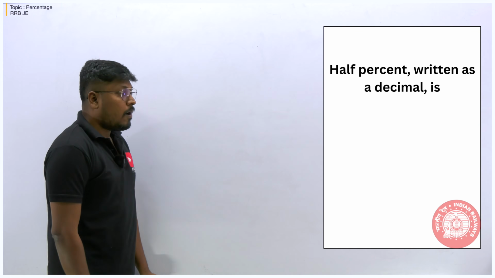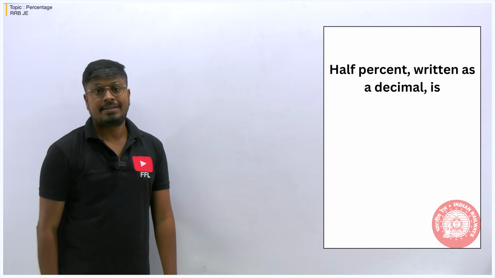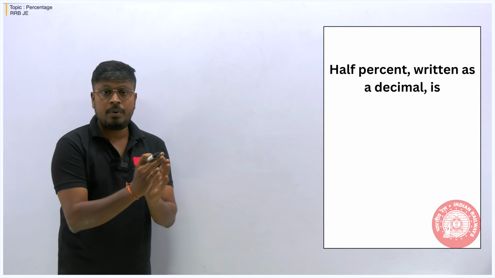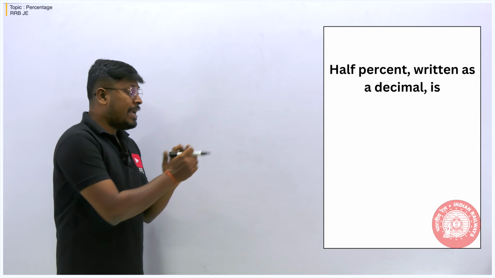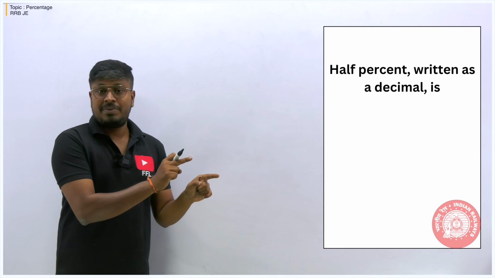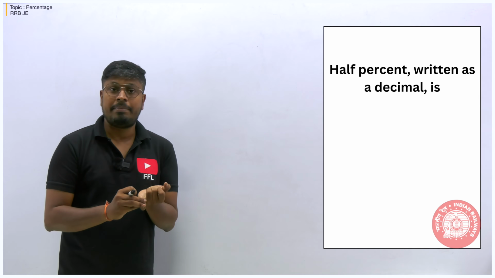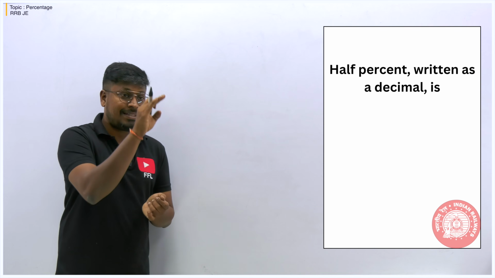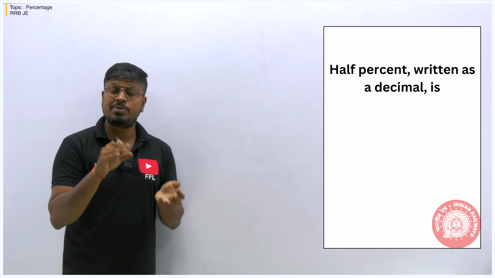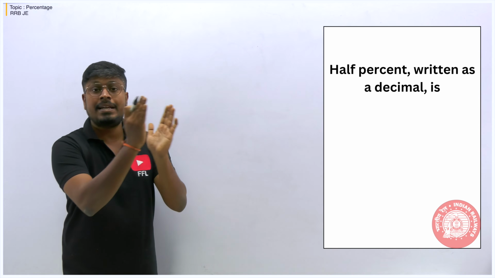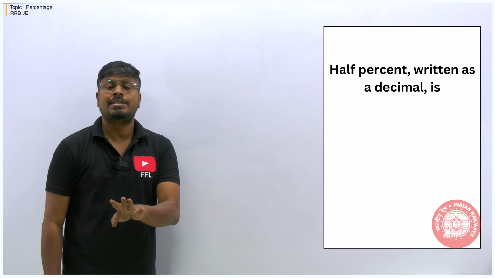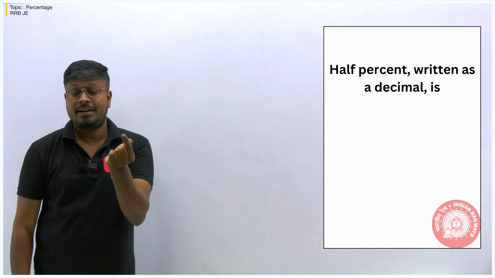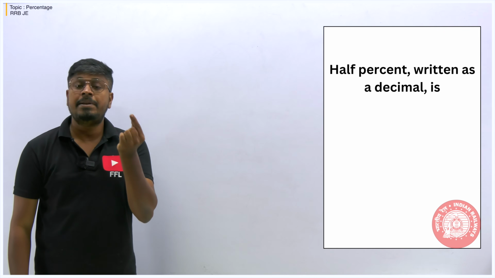Second question: half percent written as a decimal is. See, half percent written as a decimal. So we have to write what is the decimal value for half percentage. Why I have taken this question is because many students I have seen while learning the percentage topic try to byheart some of the numbers. What is 1 by 5 percentage? What is 3 by 5 percentage? 2 by 9 percentage? I have seen students byhearting these percentages as decimal values. According to me, I would suggest do not byheart that. Why? Because if you make any single number mistake in that, then definitely the complete question might go wrong.